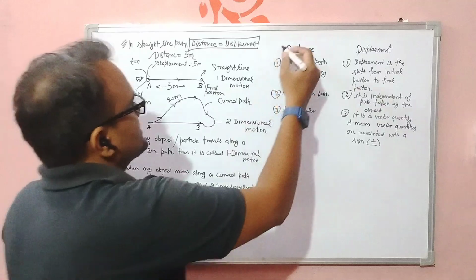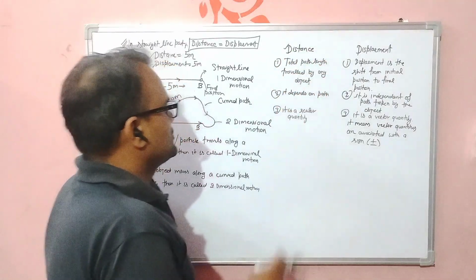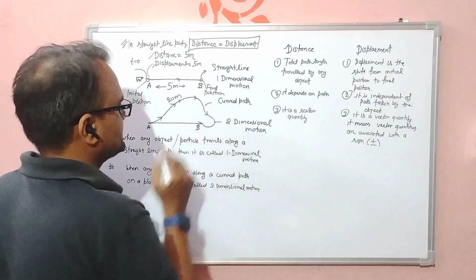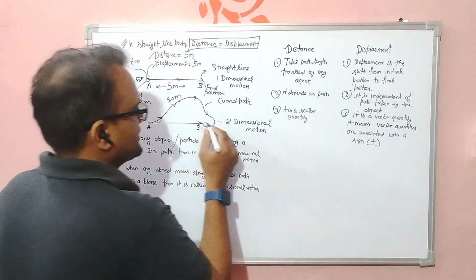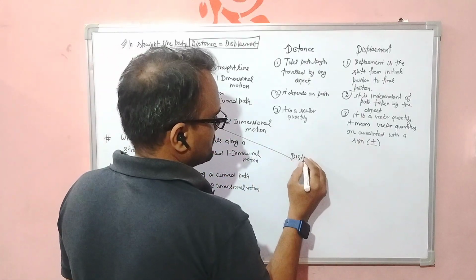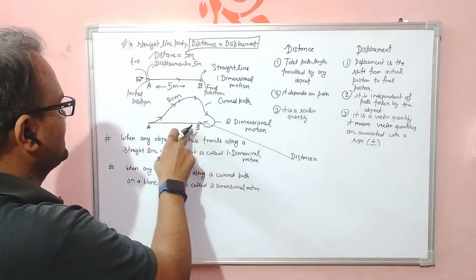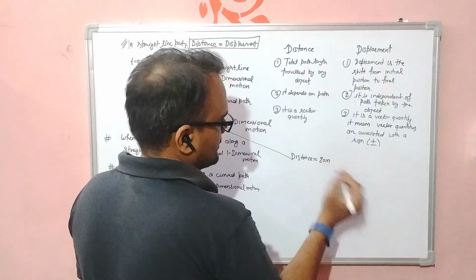As per this distance which we have already written over here, the path length of this curve path is the distance. So here for this particular case we can say distance is equal to the total path length, which is 20 meter.